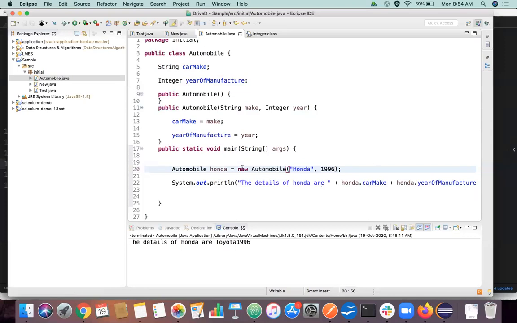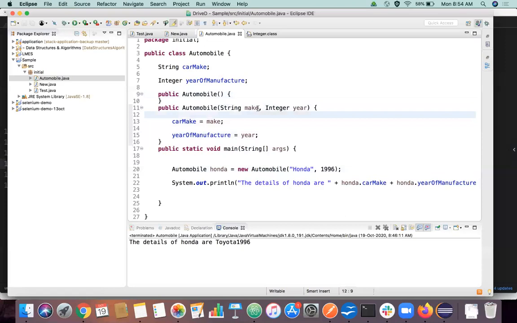So now what will happen? The object will be created, but the constructor will be called with this piece of code. But which constructor will be called? This is a no-argument constructor, and this is an argument constructor with two arguments, right? Java will know to search for the constructor with arguments of a similar type. The first argument is of type string, the second argument is of type integer, right? So Java will know, okay, I don't have to call this constructor. I have to call this constructor only, because it matches my argument number and type. So this constructor will be called.